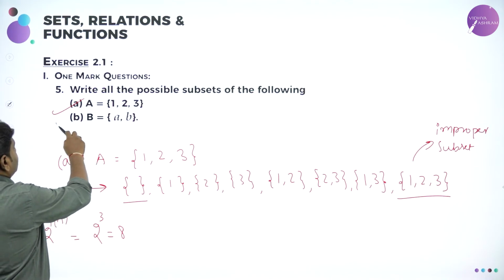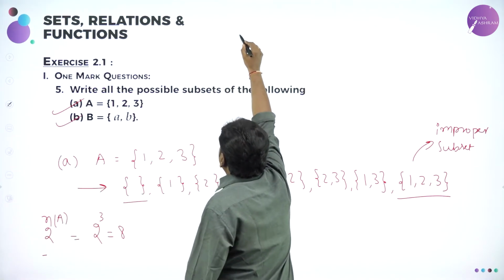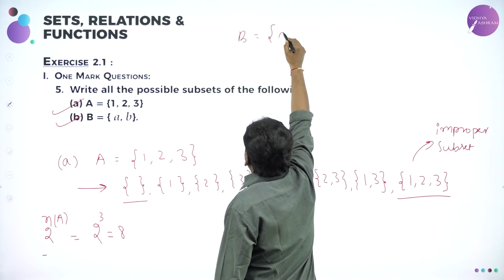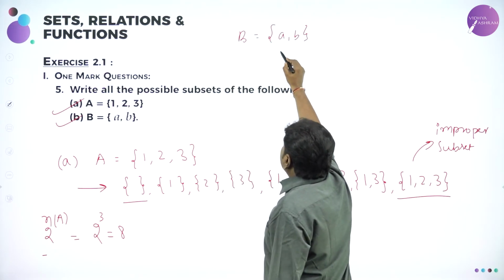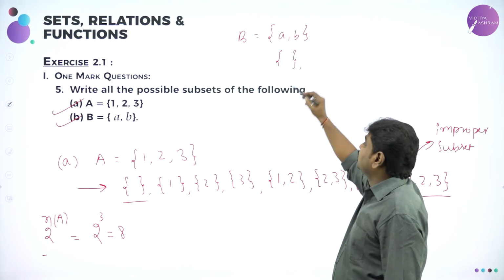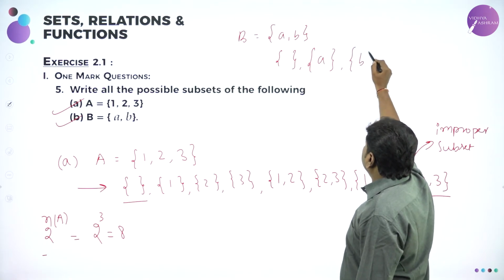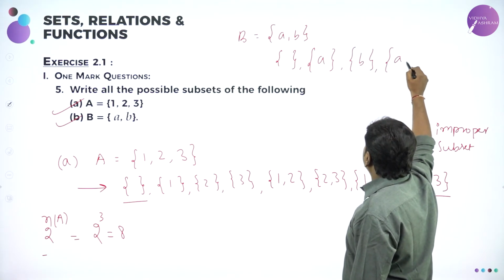Next, B. Now B, 2 elements are there. B contains 2 elements. What are they? A comma B. What are the possible subsets? One subset is the null set. The other subsets are singletons, sets with a single element: the set containing A alone, the set containing B alone. Then I'll write itself. These are the subsets.